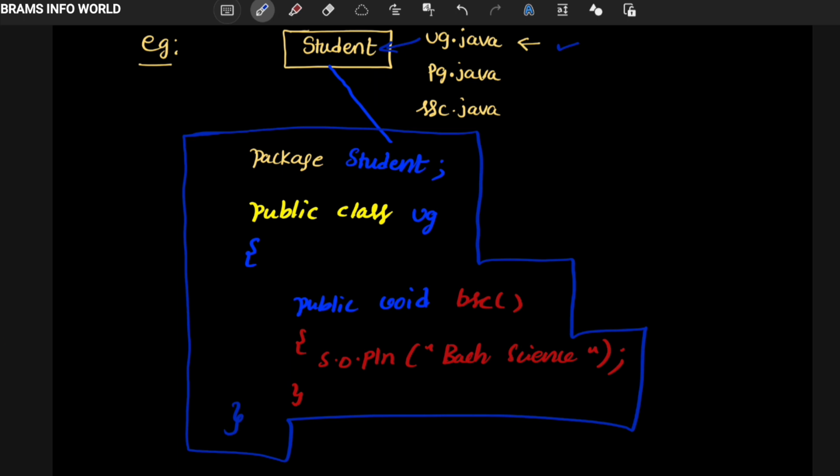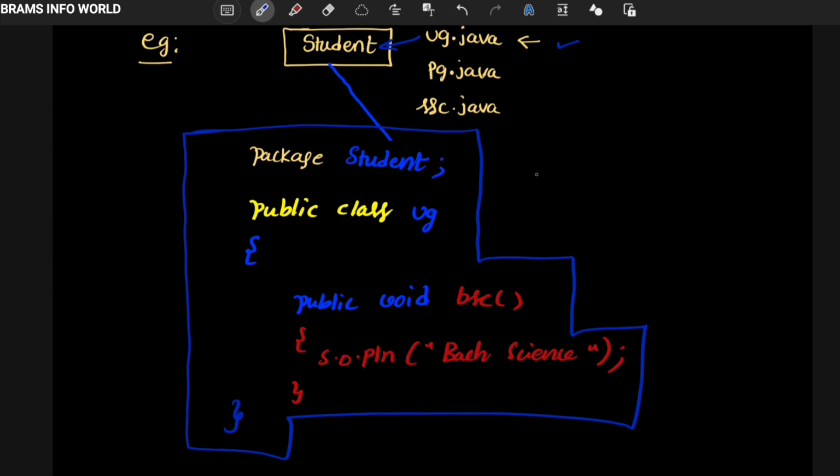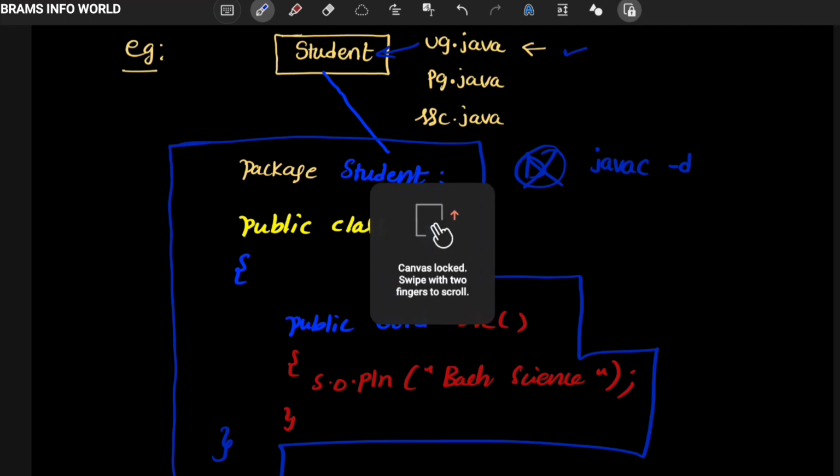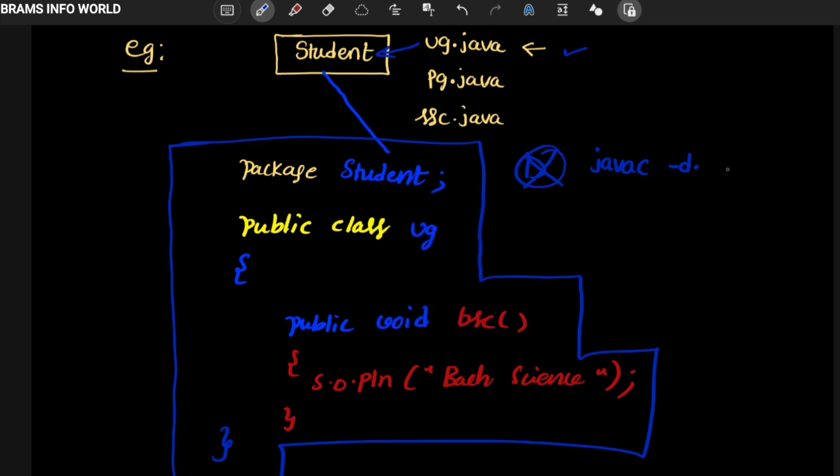How to compile this one? To compile this, see, this program should not be done in the decoder. You have to do it in any editor or standard notepad. I will show you at the end of the video how to do this. So javac, and we have to specify -d. -d specifies the directory name, followed by dot, then a little space and ug.java.